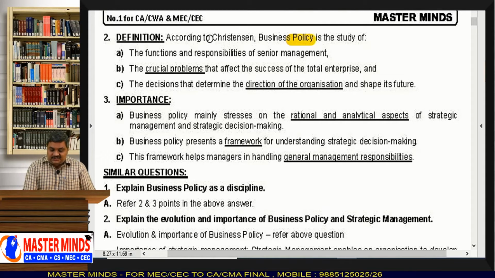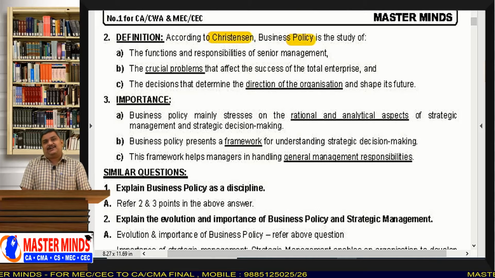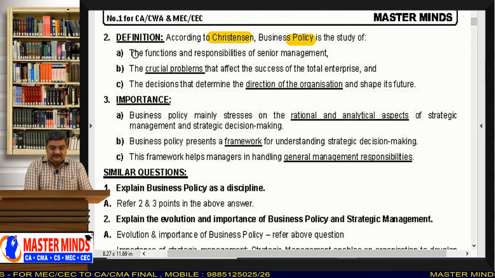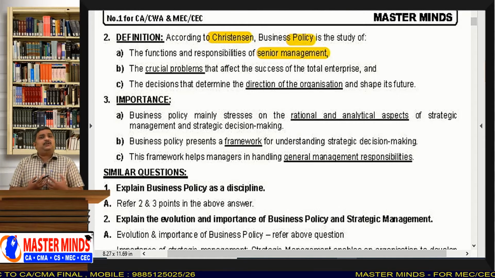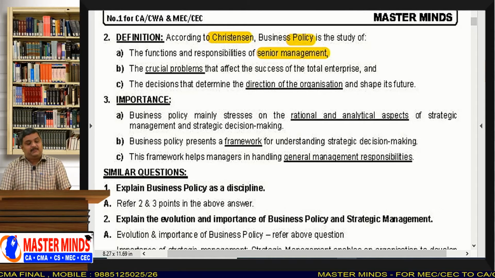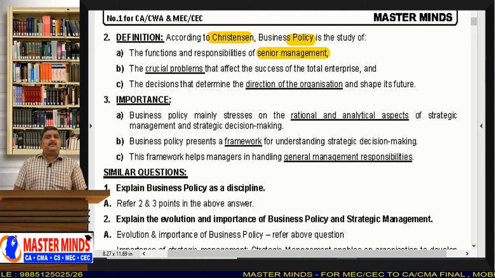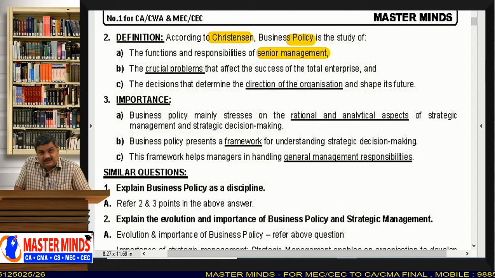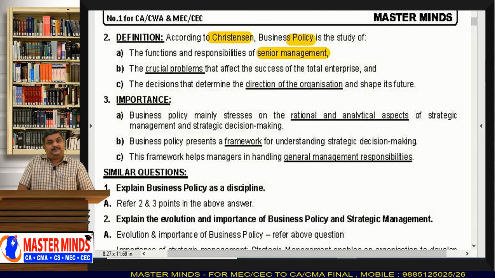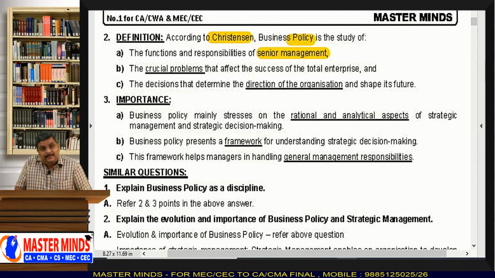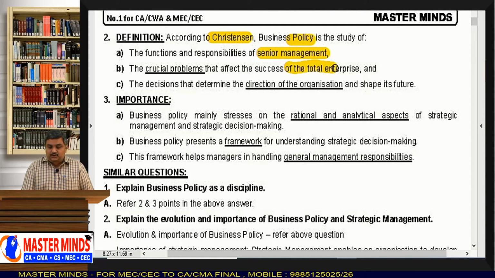According to Christensen, business policy is the study of the functions and responsibilities of senior management. That means business policy tells the role of top level management, what they should do. The top level management has to make the right kind of decisions. Like a government, the top level management is the government of the organization, and they have to make policies towards the business and the crucial problems that affect the success of the total enterprise.